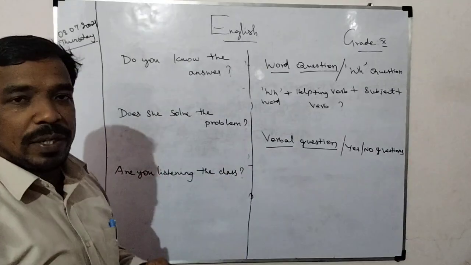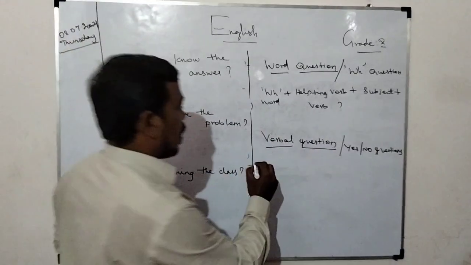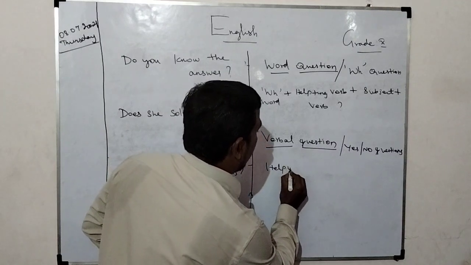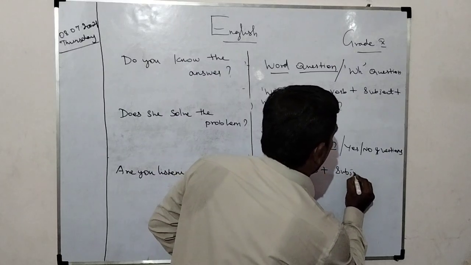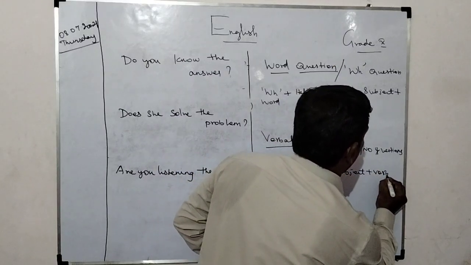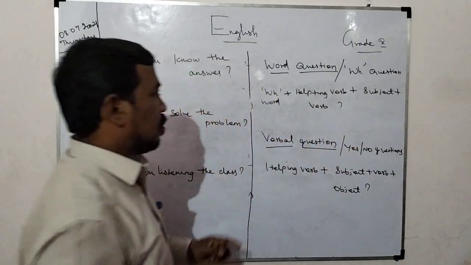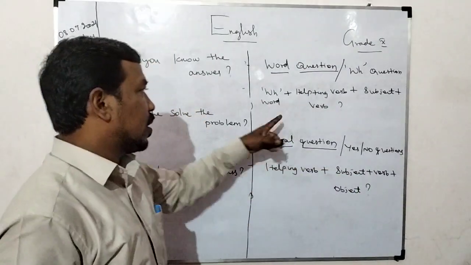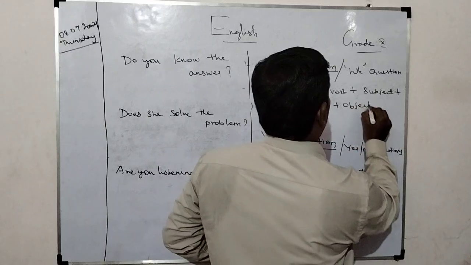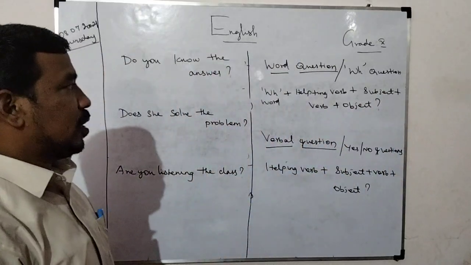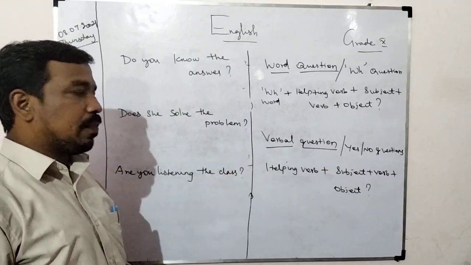If it is active or passive, an object will come. But verbal question is not like that. In verbal question, first start with the helping verb, followed by subject, followed by verb, followed by object. This is called verbal question: helping verb, subject, verb, object. WH is followed by helping verb plus subject, verb, object. Verbal question means helping verb plus subject.